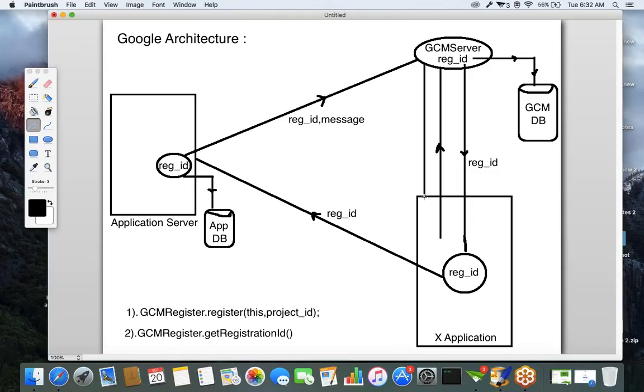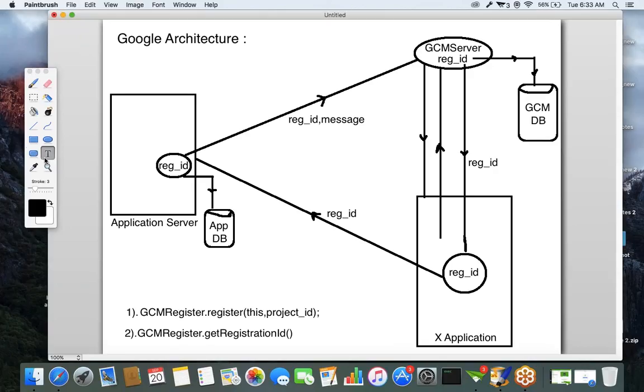So the GCM server is going to send that message to that particular device. This is the last step. Whatever message we send from the application server, we make a request to the GCM server: I want to send a message to this registration ID device. GCM server knows which device is configured with this registration ID, so it sends the message to that particular device. This is the architecture of GCM.